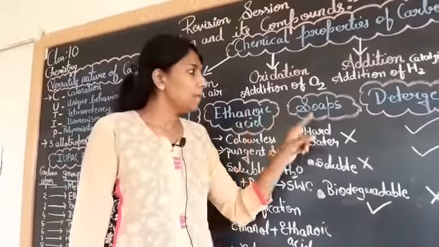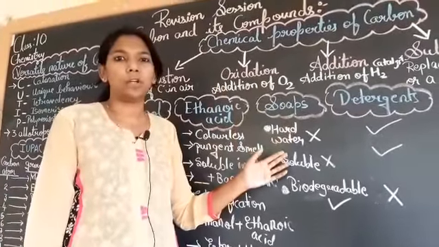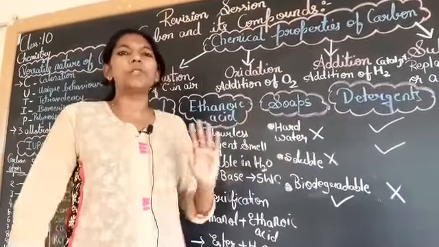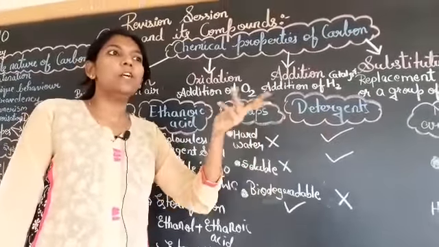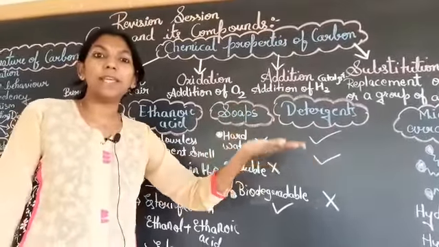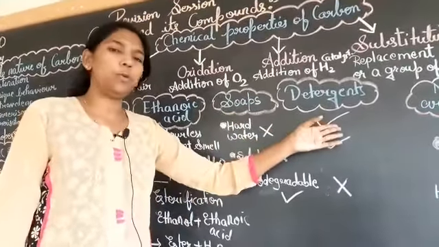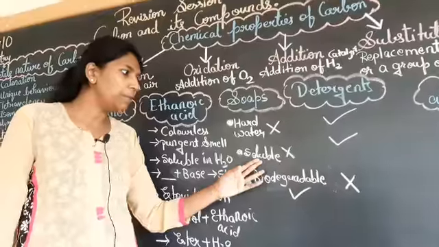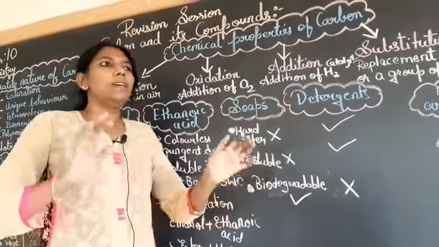What happens there? Soaps cannot be used in hard water. It is very difficult to use them in hard water. Whereas detergents like Tide, Surf Excel, Ariel, can be easily dissolved in water.